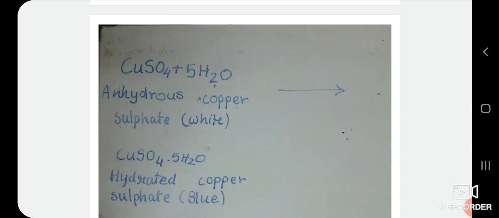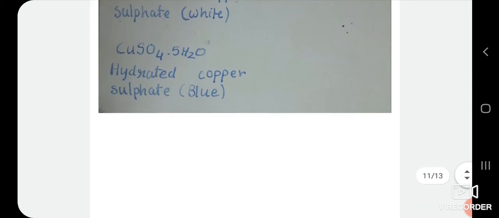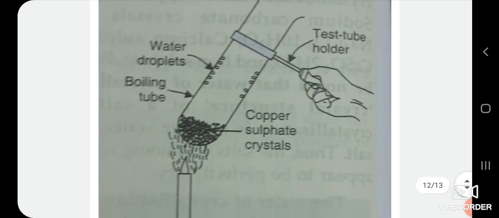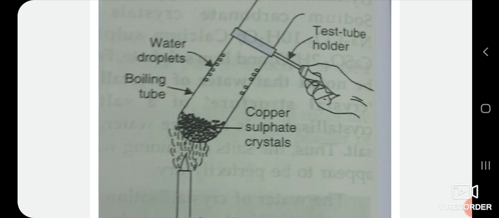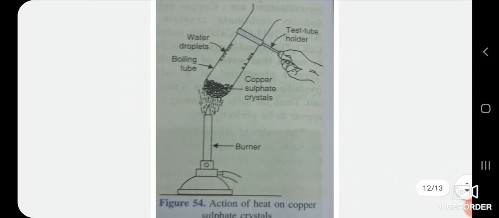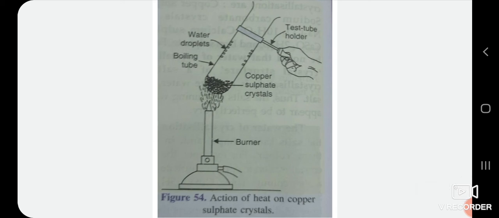We will now describe an experiment to show the action of heat on copper sulfate crystals. Observe this diagram. In this experiment, take some copper sulfate crystals in a dry boiling tube.